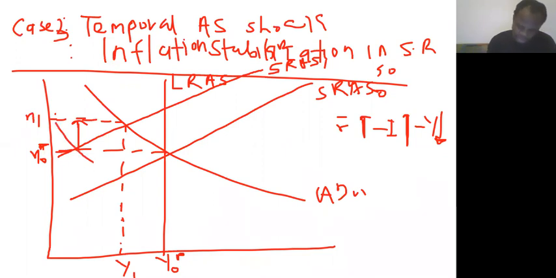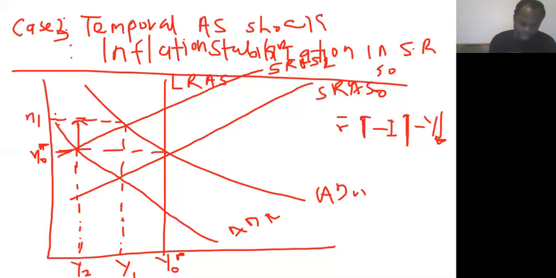So this is the new AD 1. It will shift until it comes up to this point. All right, so let me call this 2, and this 2. So it will shift until it meets this point.